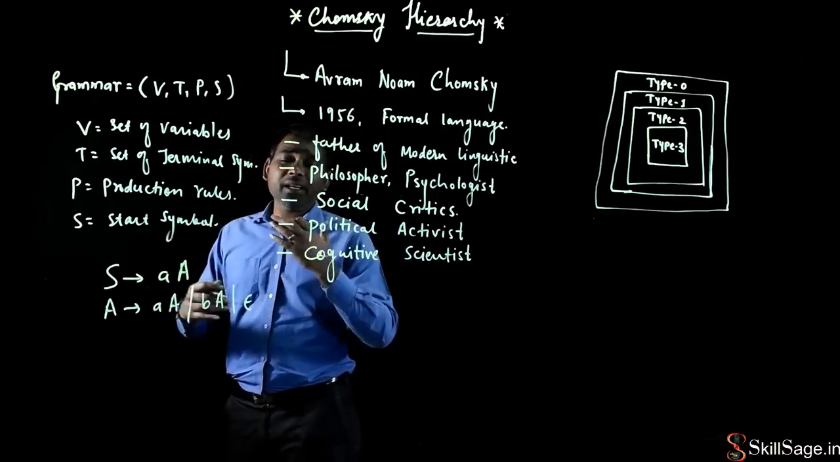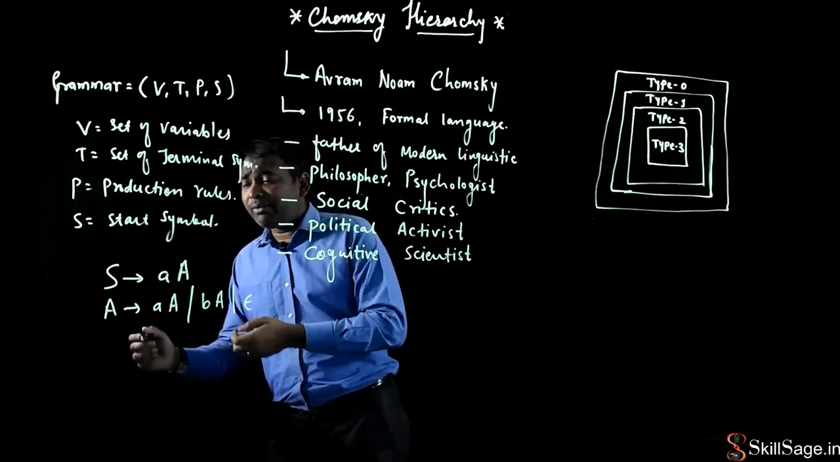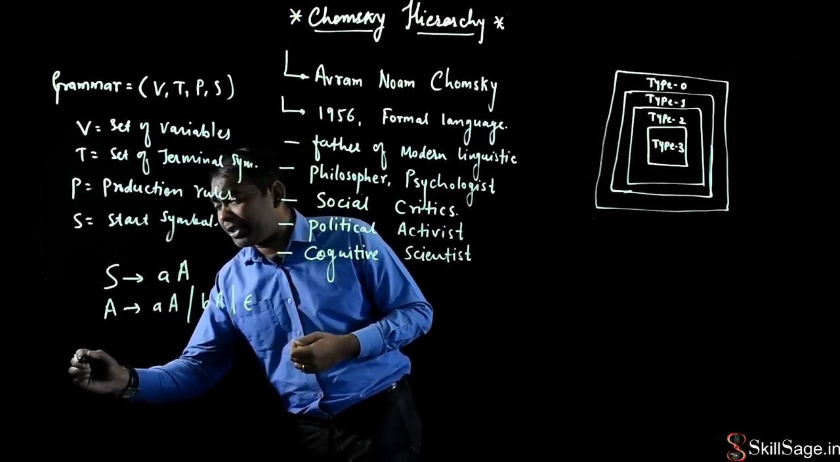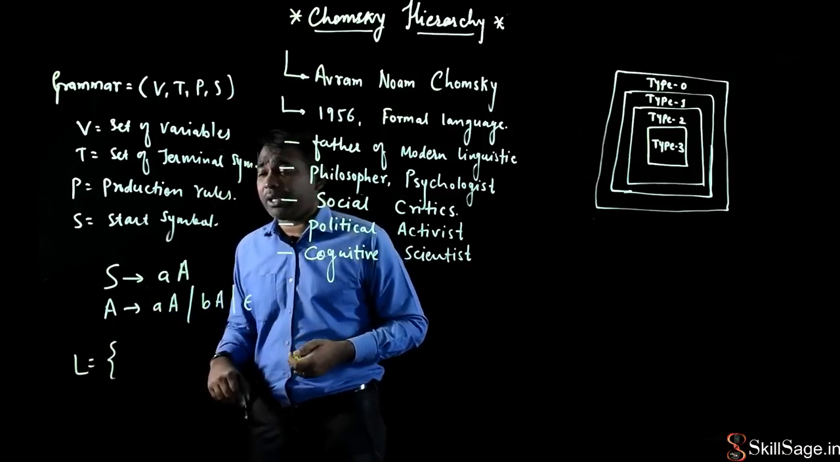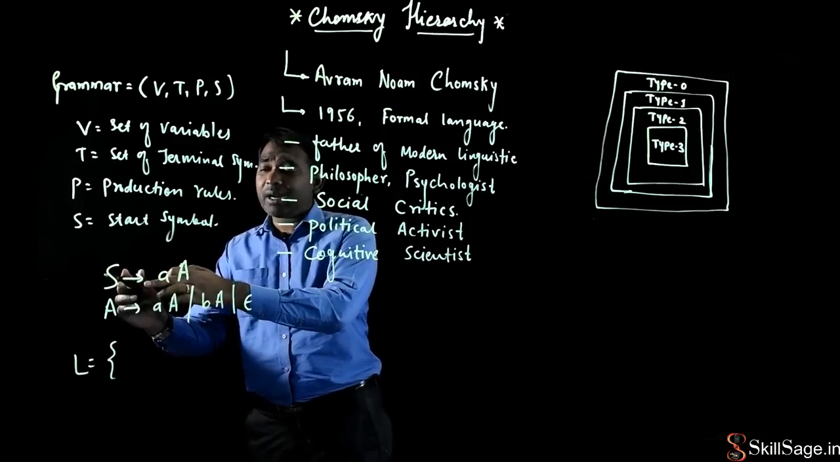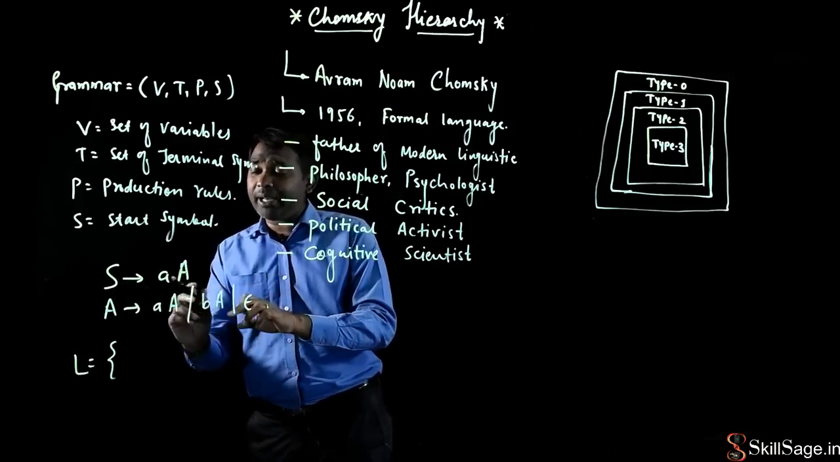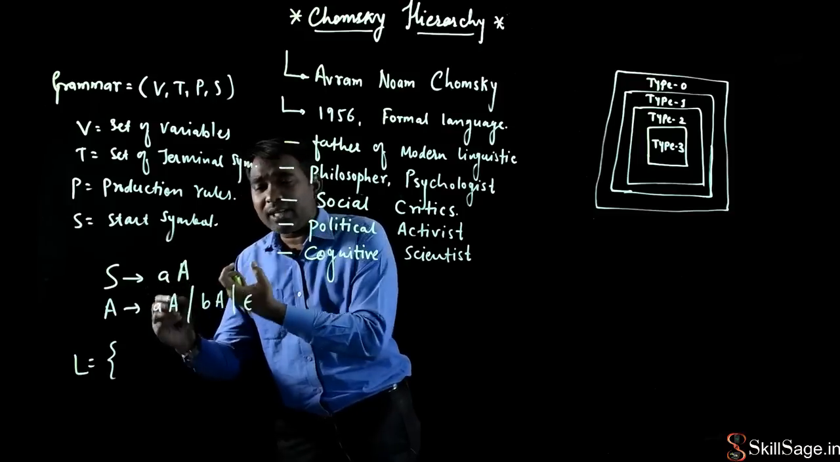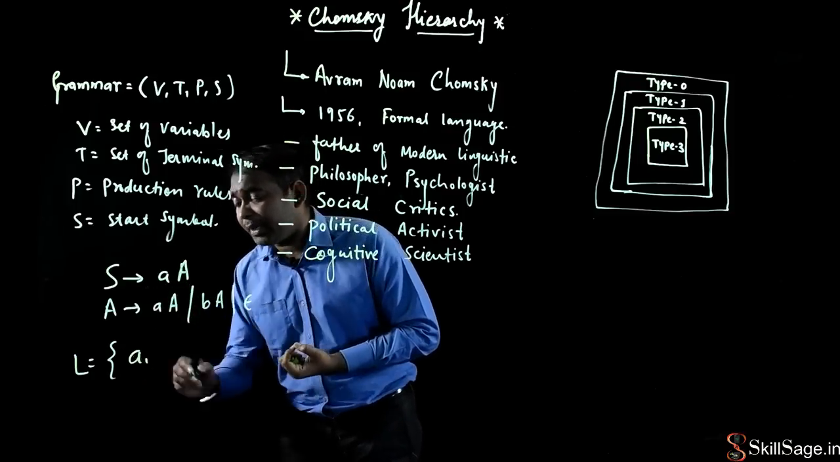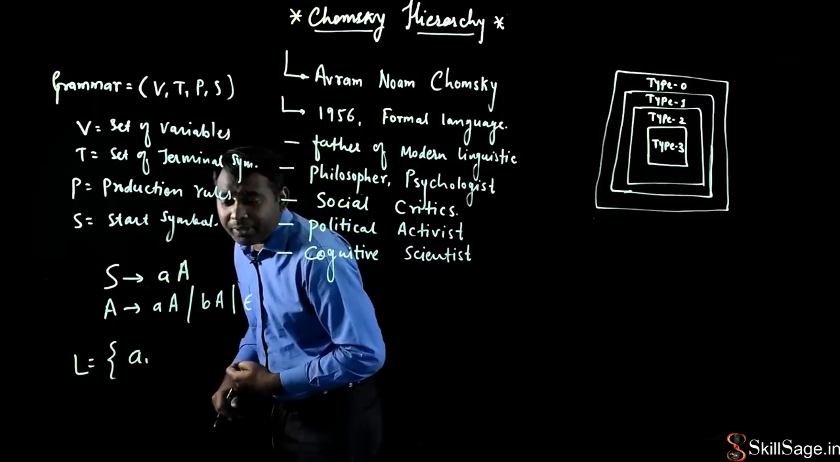If I start deriving strings from this given grammar, I get a set of strings, which is a language. Suppose this is my first grammar: S produces small a and capital A. If I replace this capital A with epsilon, the smallest string I am going to get is a, and a is a valid string for this grammar.